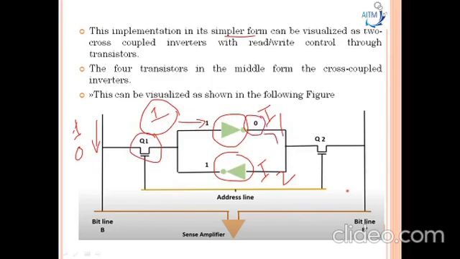This 0 will be the input to inverter I2, which will produce the logic 1. Now the data read is logical 1. So this is how the read operation is done. To read this data, the address line and bit lines are to be turned on. How are we going to turn them on? By supplying voltage to this circuit.